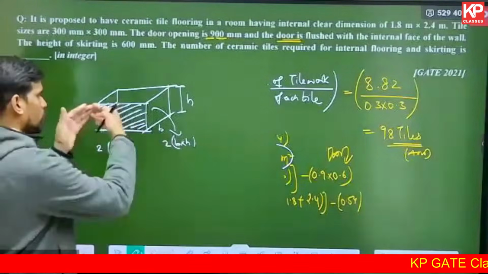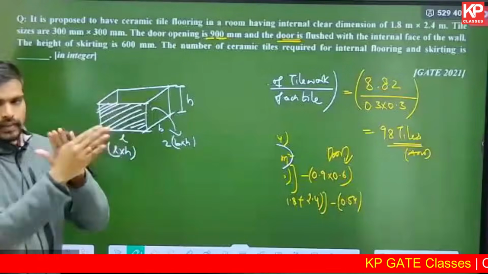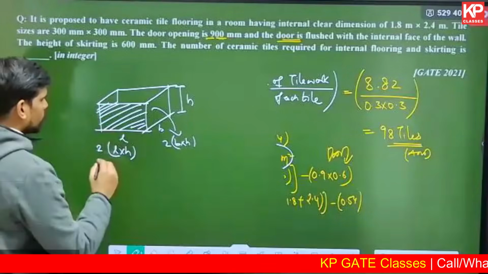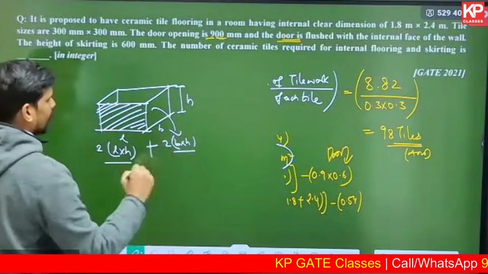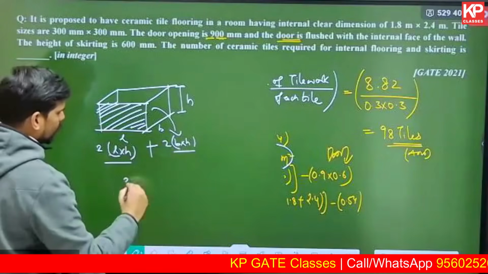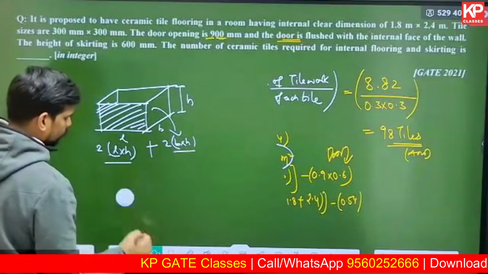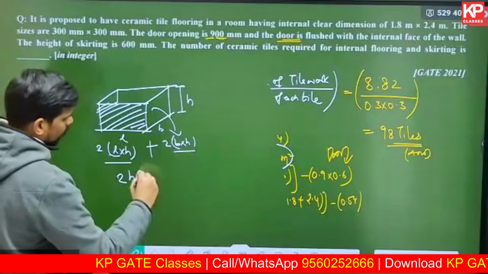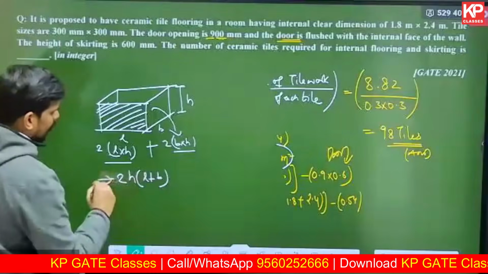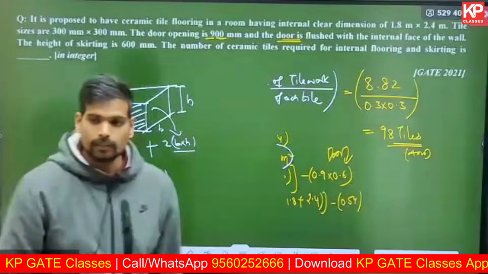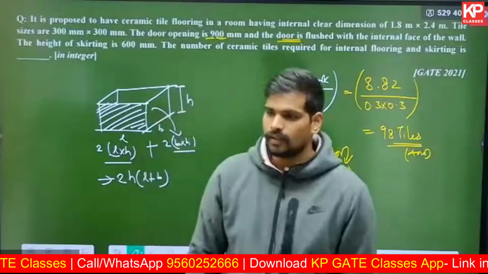In a cuboidal room, there are two lengthwise faces, two breadthwise faces, four faces of wall, right? So 2 into LH plus 2 into BH, that's the total area. If you take 2H common in these two terms, you will be left with L plus B inside the brackets. I can take 2H common. So basically it's like the sum of the area of two long walls plus two short walls.